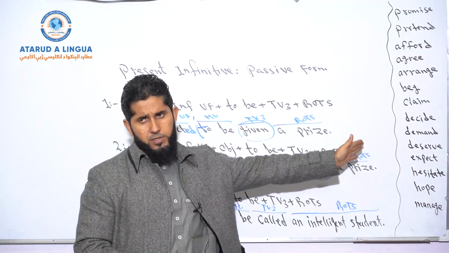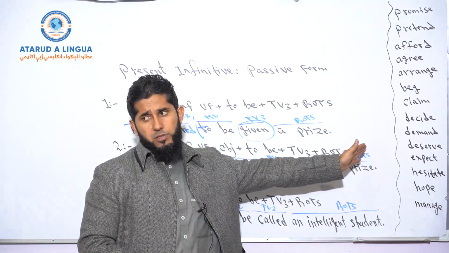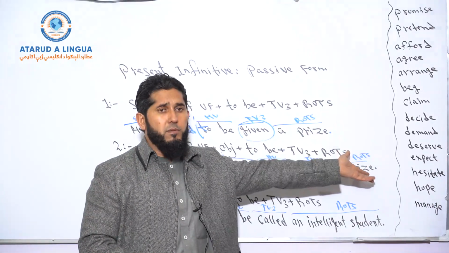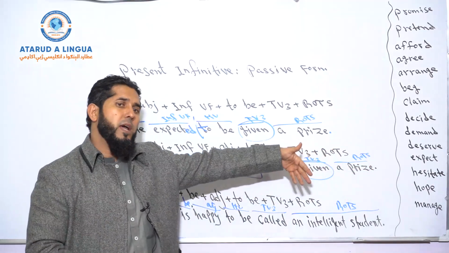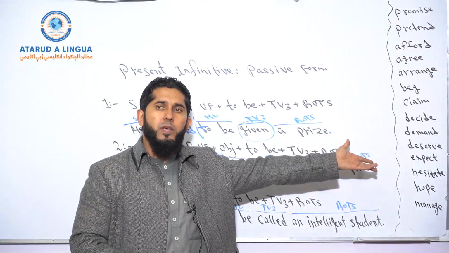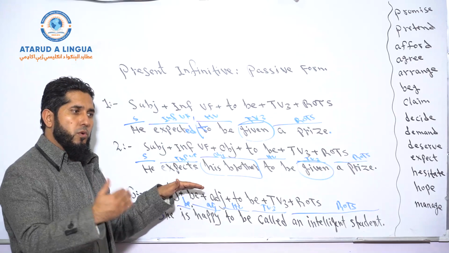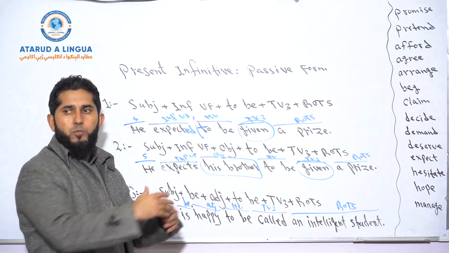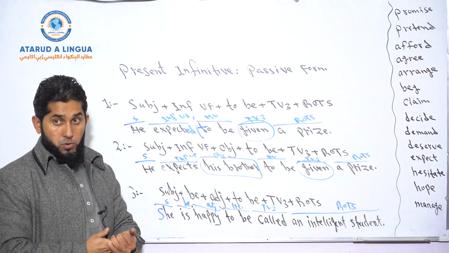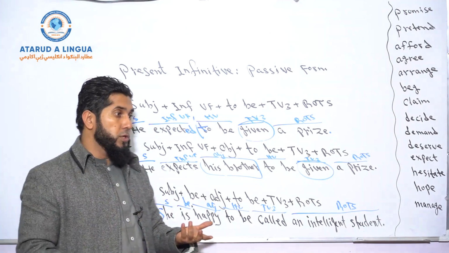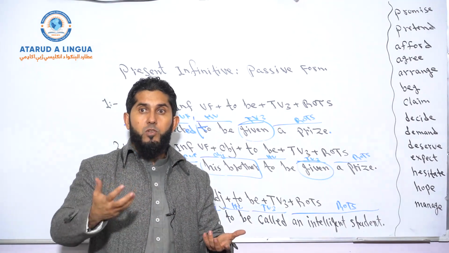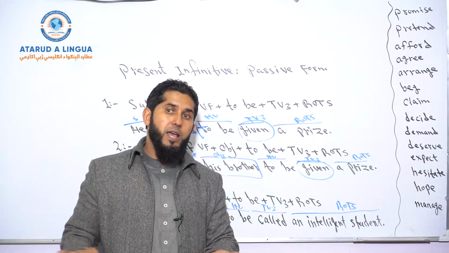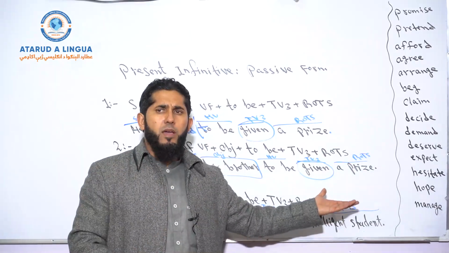But there's still a by phrase; the action was done by somebody. It may or may not be mentioned. If the focus is more on the receiver of the action, you may not mention the by phrase. But if it's also important to know by whom the action was done, in that case you may mention the by phrase as well.